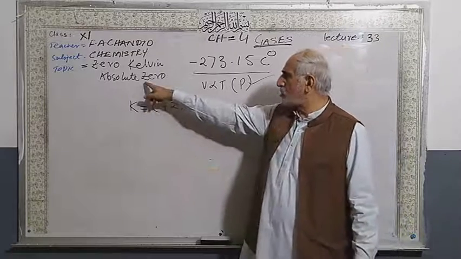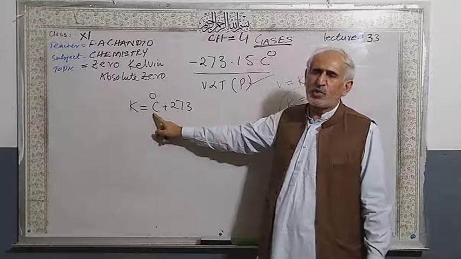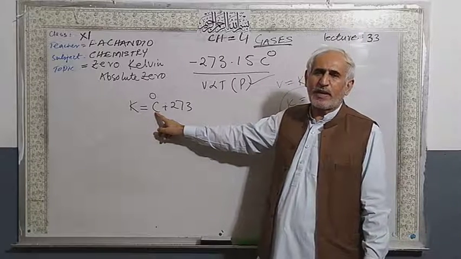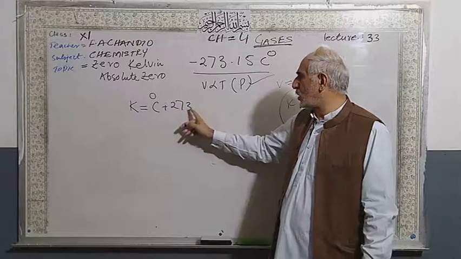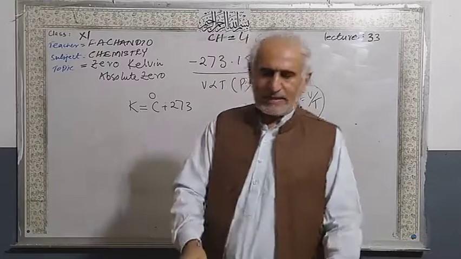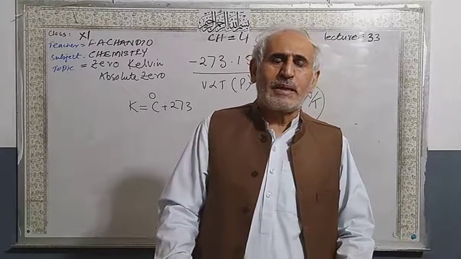Why do we call it absolute zero? Minus 273.15 degrees Celsius plus 273.15, you will get 0. That's why this temperature is called 0 Kelvin.